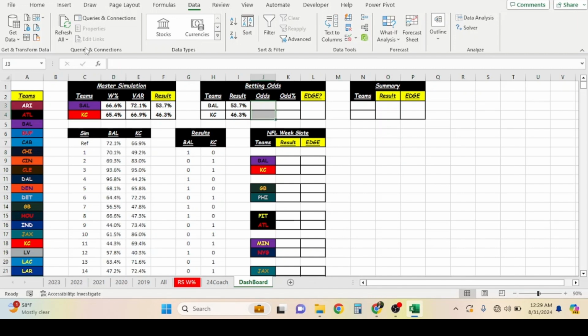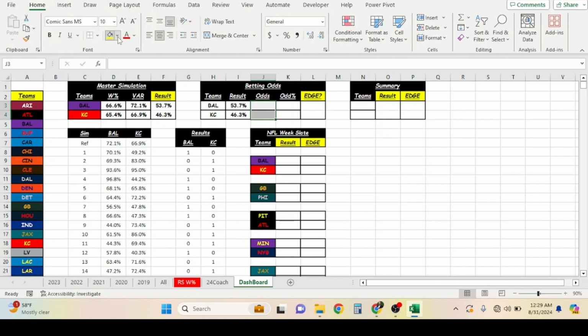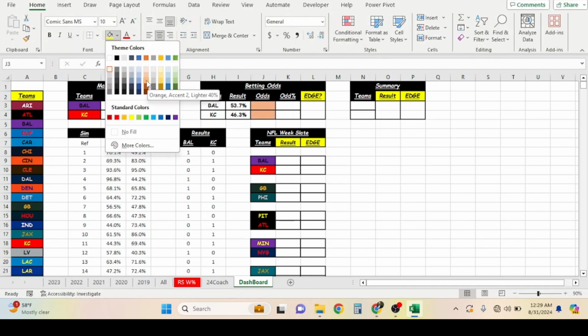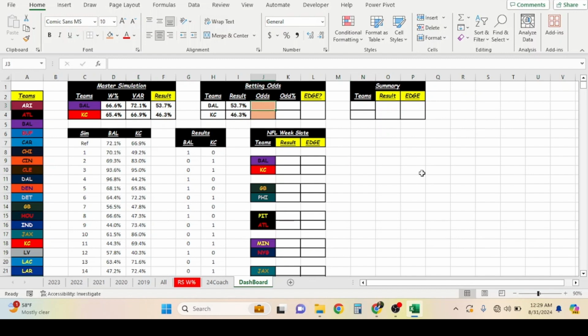Now odds. And odds, we're going to highlight a little bit. I'm going to put these in an orange color or pink, however it appears to you. Now odds are going to be the odds in the actual football game, the real odds in the betting line. So what we're trying to do in this betting odds box is compare our results to the betting odds on the market and see if we have an actual edge. That's basically what we're trying to do here. Sounds simple, and it's far from simple, but we're going to try to make it easy for you.